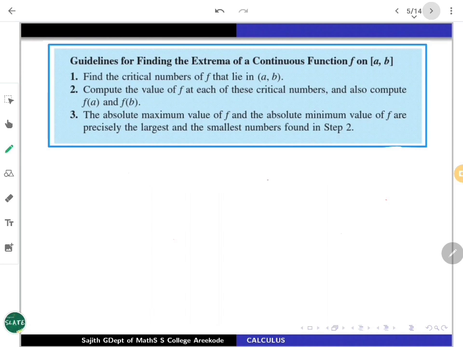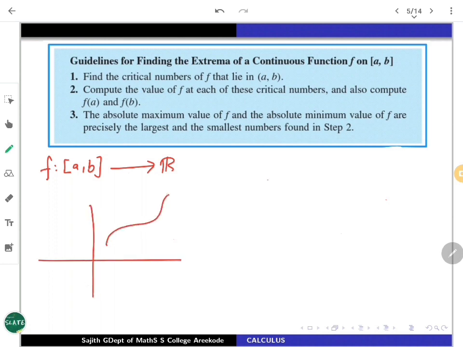See, the idea is something like this. f is defined from [a, b] to R. Our function may have very different behavior. It's not breaking, that's true. That is what is given, and it is a bounded interval. So our curve may be anything. For example, it may be a continuous flow like this.